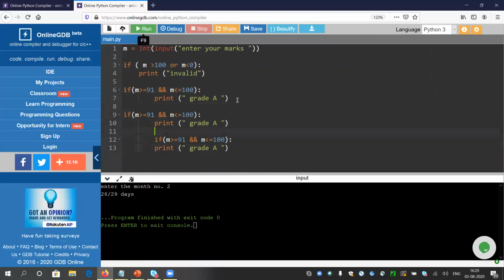If the marks are greater than 71 and less than 90, then it will be grade B. Right?